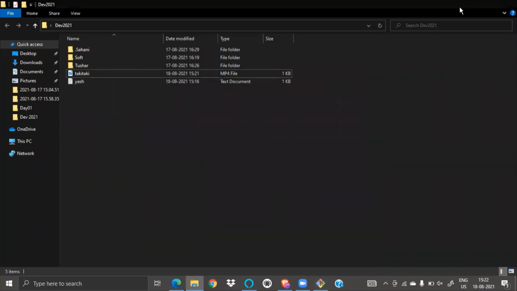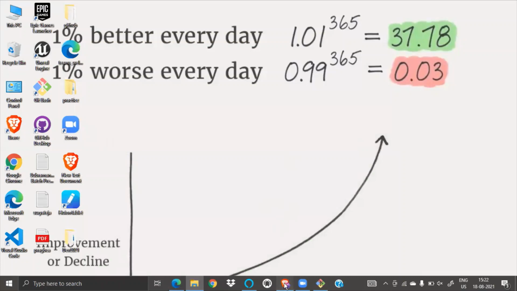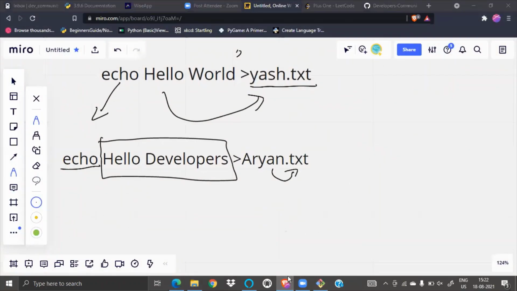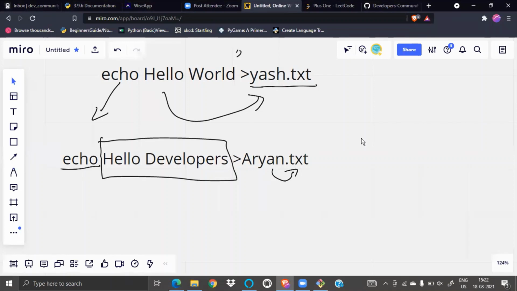Just write in chat. Echo is clear, na? Creating a file. See, if anyone has a doubt, we will stick here. We will just clear it, then we will go. Okay, I don't want to be in a hurry.